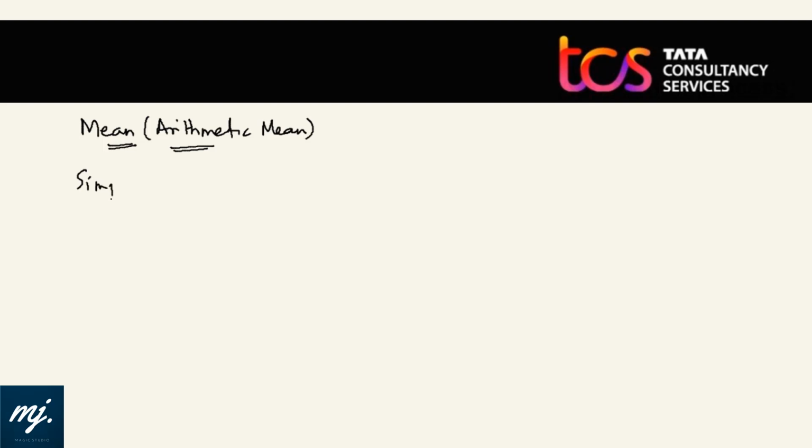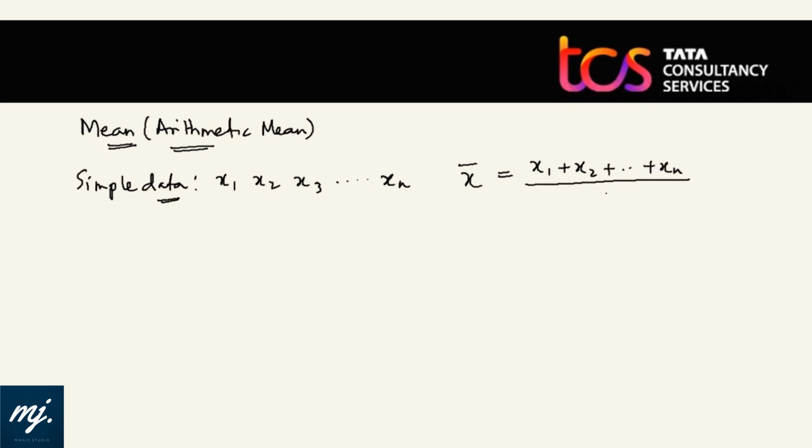If simple data is given, meaning the variable occurs only once, that is the data points are x1, x2, x3 till xn, then the mean, represented as x bar, is given by adding up all the values and dividing by the number of values given, that is summation x by n. And x bar is the symbol we use for arithmetic mean or simply mean.